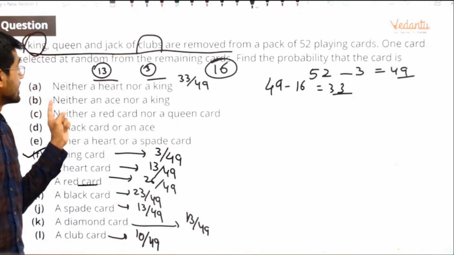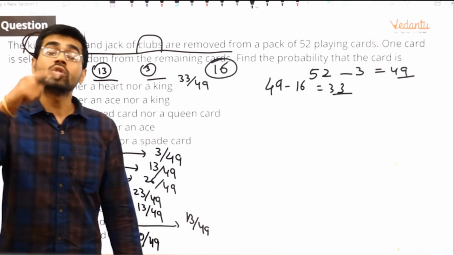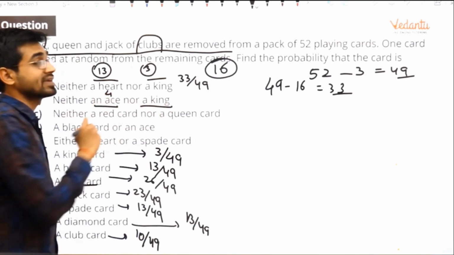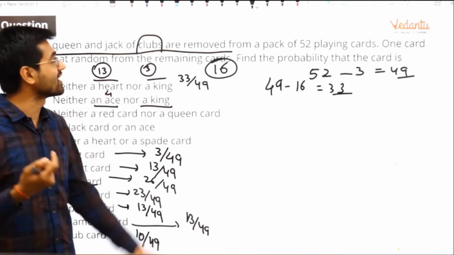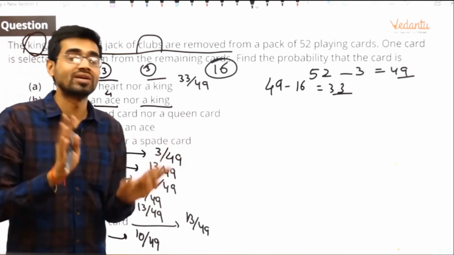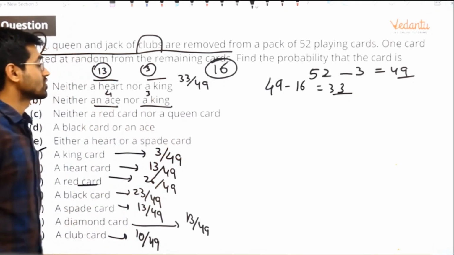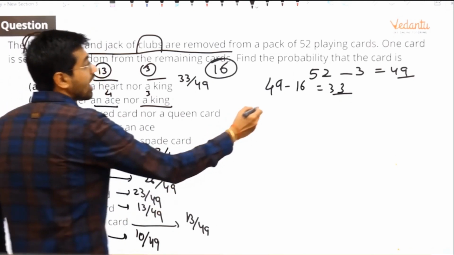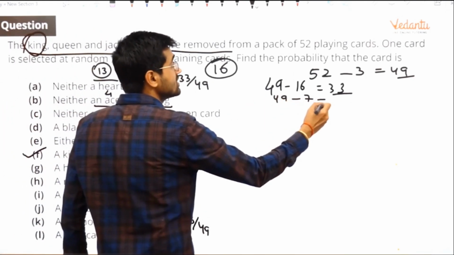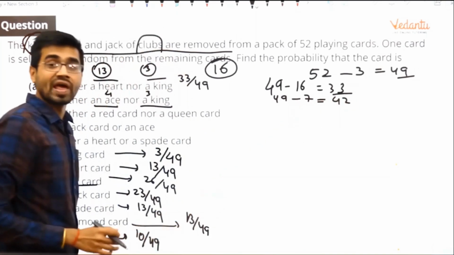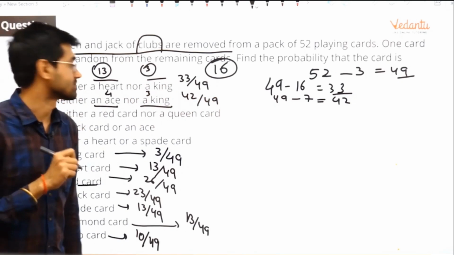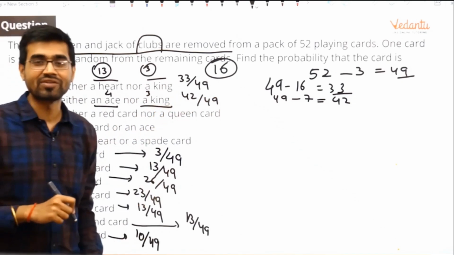Let us do the next one. Neither an ace nor a king. Do it like that only. How many aces are there? 4. How many kings are there? Although there are 4 kings, one was initially taken out, so there are only 3 kings. So what are the total cards you do not want? 7 cards you do not want, out of 49. So how many cards do you like? 42. So what is the answer? 42 by 49. Yeah, you can reduce it by dividing it by 7.